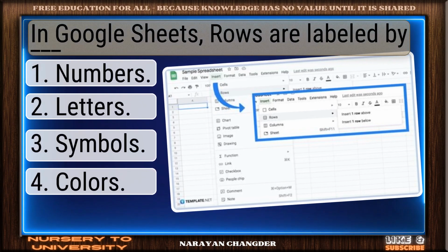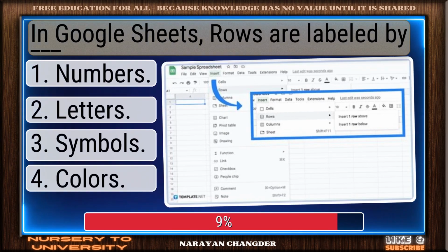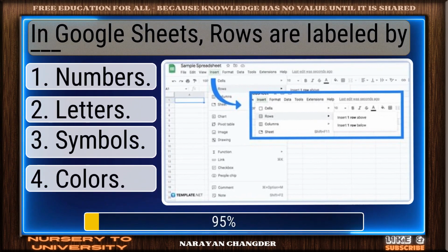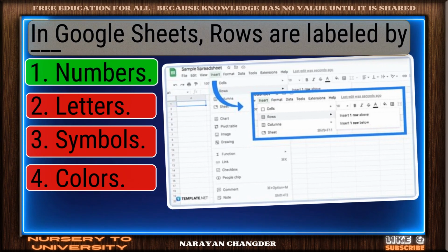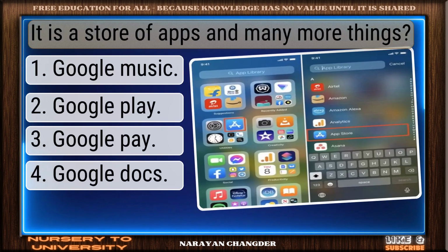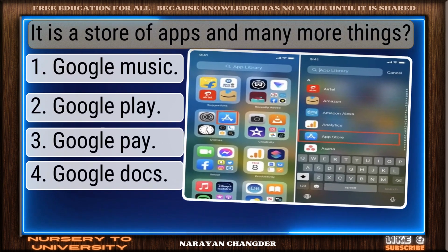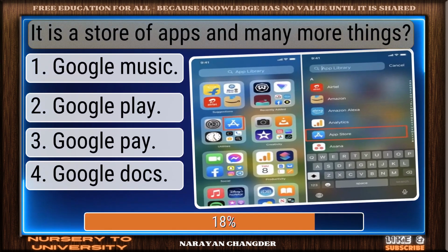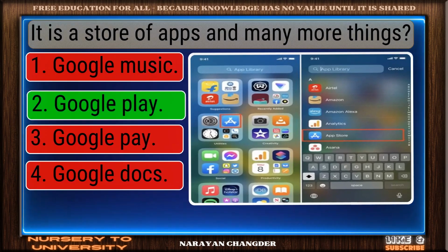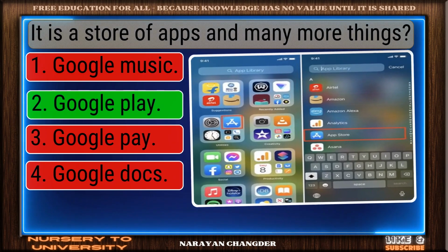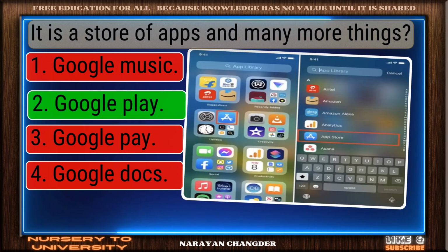In Google Sheets, rows are labeled by dash. Good job. Numbers works well here. It is a store of apps and many more things. Smart pick. Google Play is the correct choice.